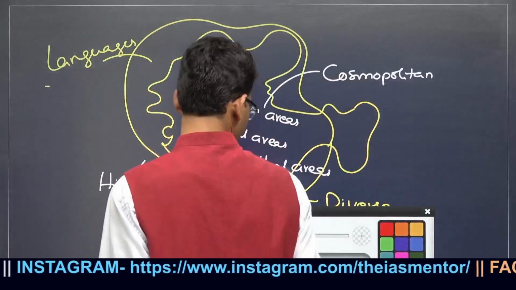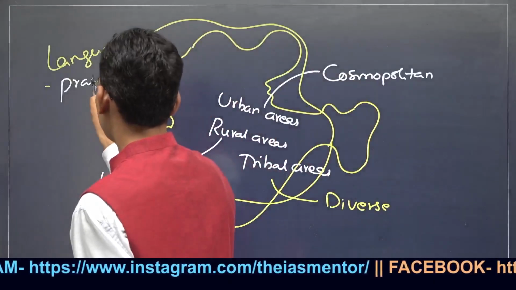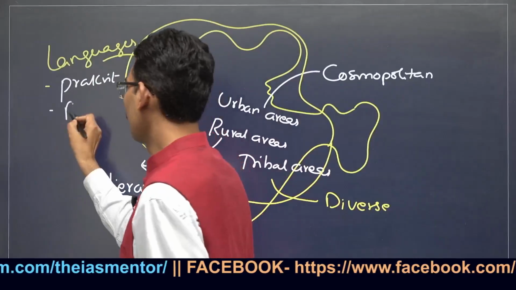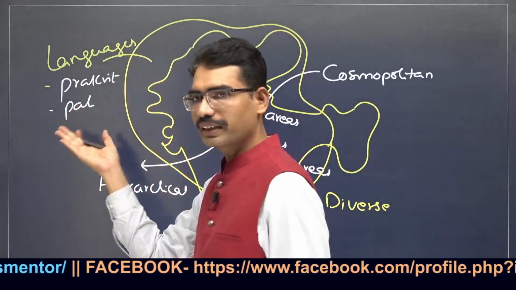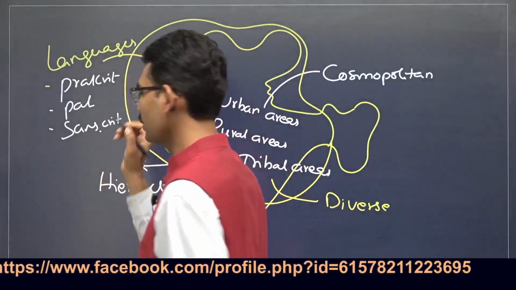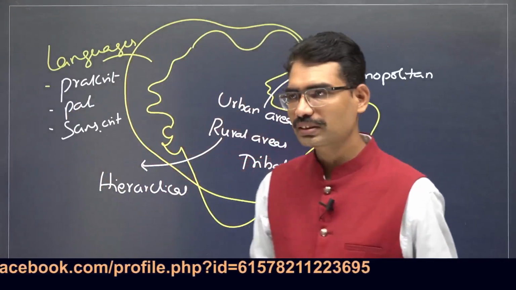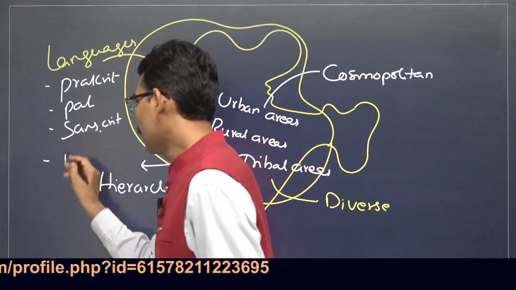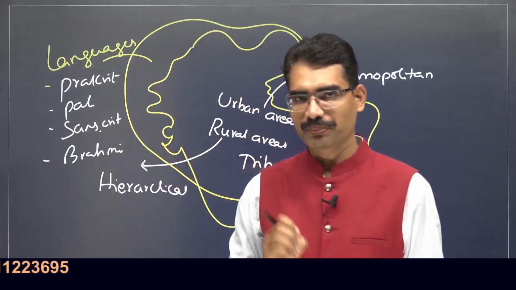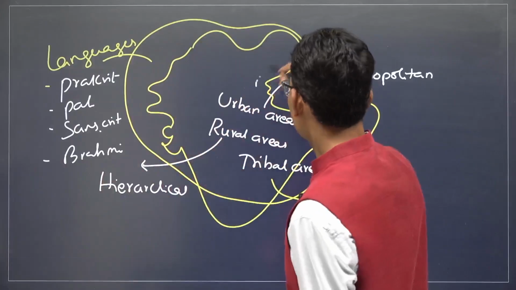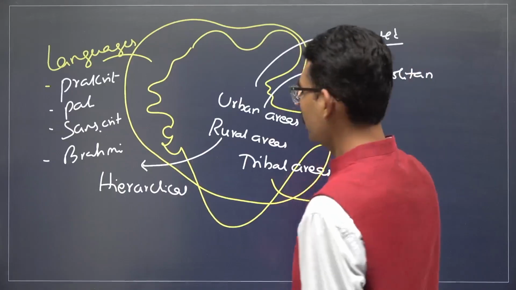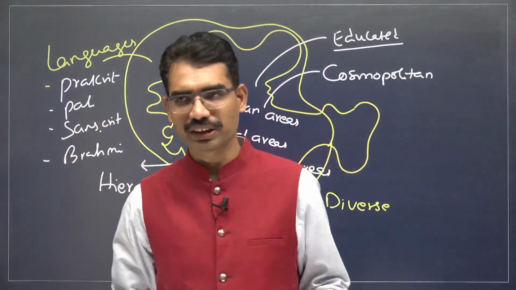Prakrit, Ashoka inscriptions were given in Prakrit. Pali, Buddhist texts are written in Pali. Sanskrit, Brahmanical texts are in Sanskrit. These are the various languages. When it comes to script, Brahmi script was used for writing purpose. That means these people were educated. At least in urban areas, the upper sections of the people were educated people.